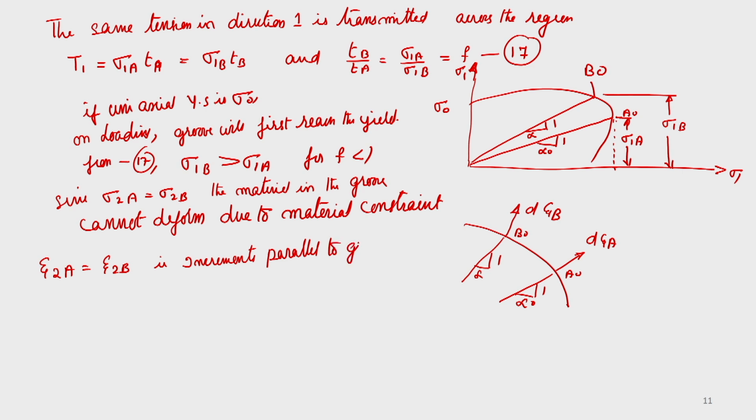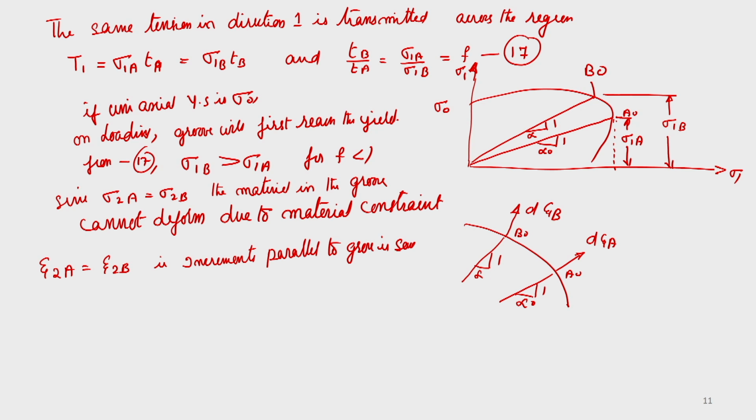So we can see that strain vectors are perpendicular to the yield surface in this case. Since each region is deforming with a different strain ratio, not strain rate, the strain vector for the groove has rotated to the left.